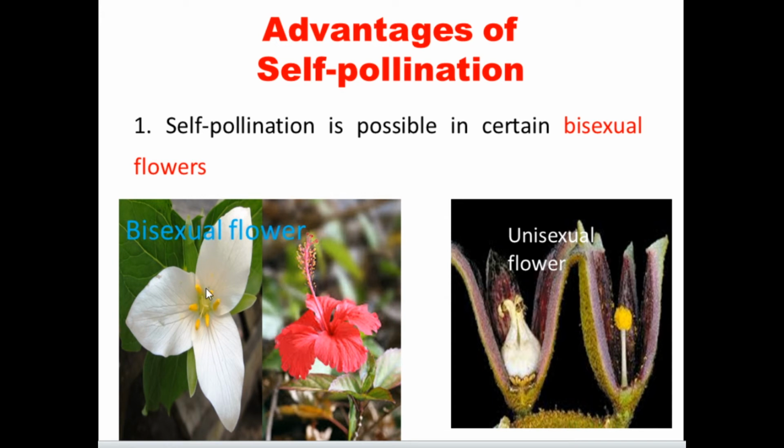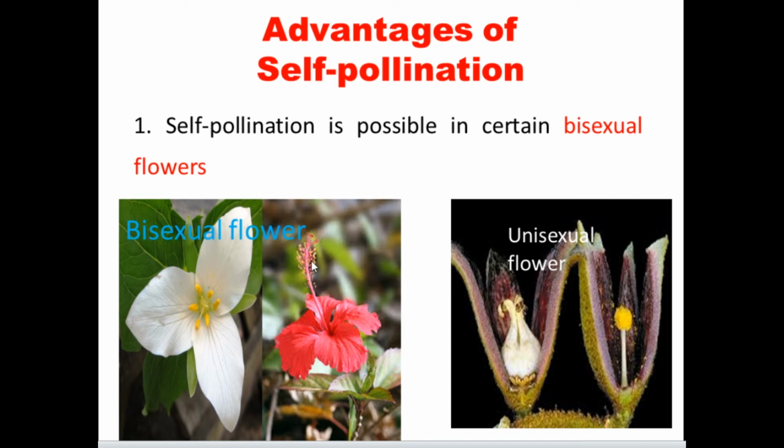So here this is one anther and filament, anther and filament, anther and filament. This is the androecium, which is considered the male part. In the middle the stigma is present, the style is there, and the ovary is also inside the flower. So male as well as female organs are present within one flower, and that we call a bisexual flower.